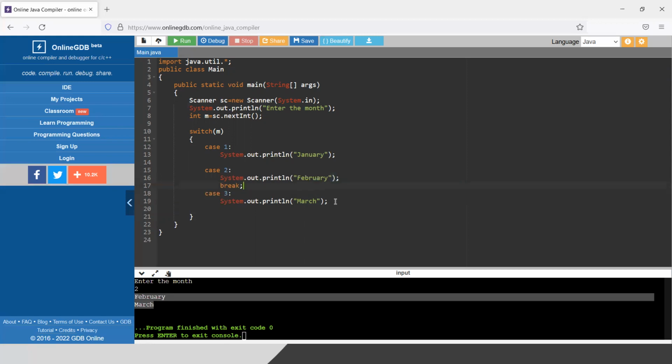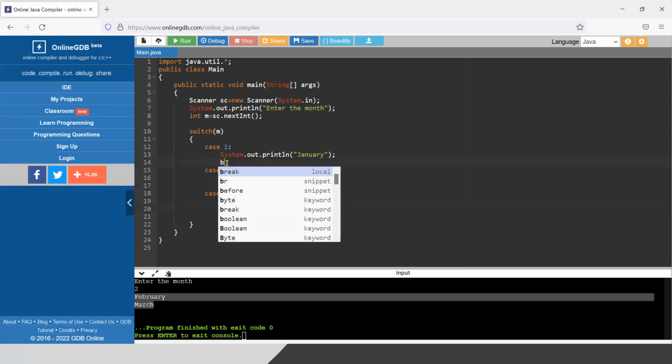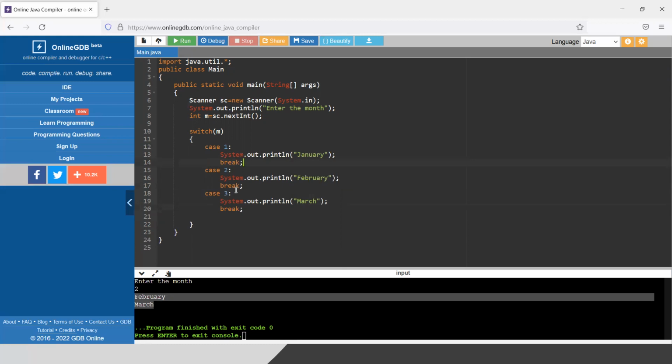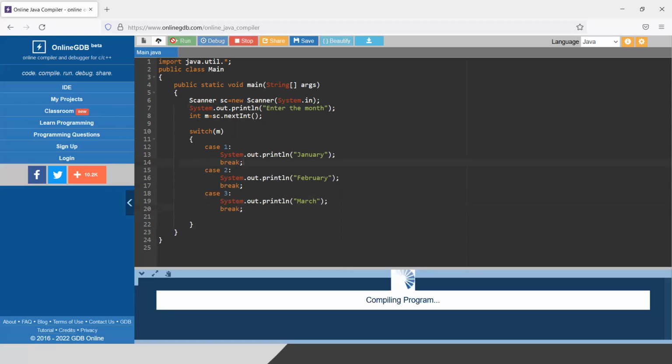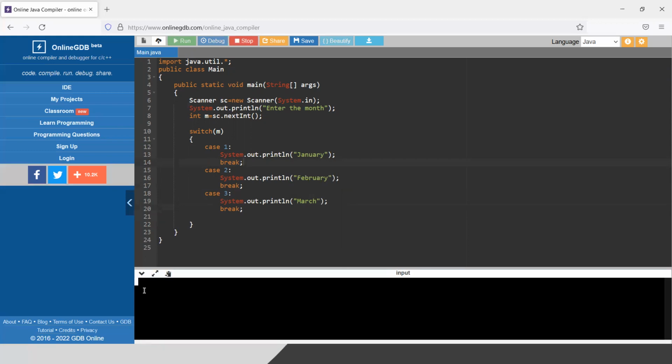Same for the last one, it is not mandatory because we do not have any lines after this, but still the good practice is to always write a break statement after the case statement. Now if I run and enter 2, it will only print February. So in the switch case, the break statement is required. Otherwise, it will execute all the following lines.